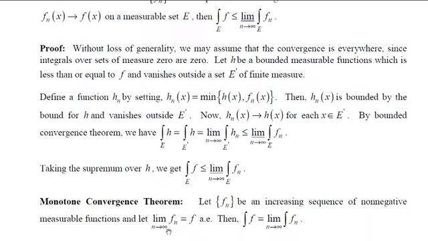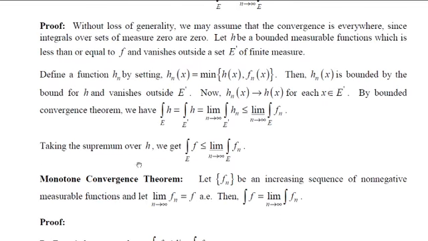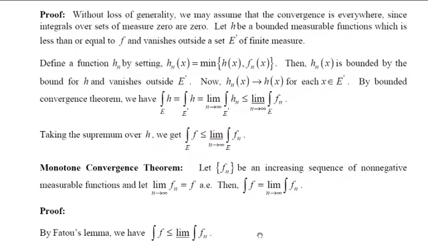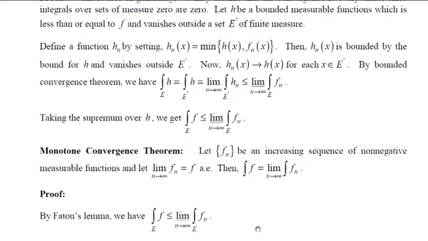The proof is very easy because we have already proved by Fatou's lemma that the integral of f over E is less than or equal to the limit inferior as n tends to infinity of the integral of fn over E. And you should note that for each n we have fn less than or equal to f. And by the earlier results, if this is less than or equal to f almost everywhere, then this is true. But this implies that the limit superior of the integral of fn, that is the upper bound of the integrals of the fn's, is also less than or equal to the integral of f.